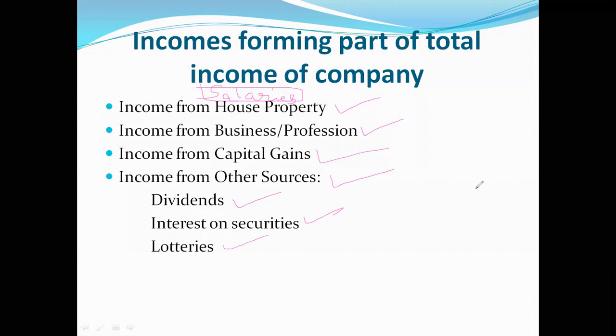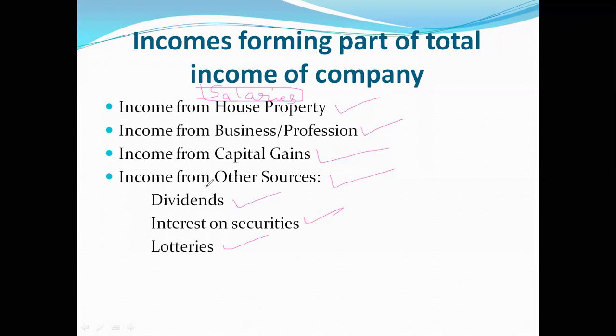Likewise, income from house property. You have to think that not only a house used for own purpose, but for rental purpose also, if any income is there, you have to take it into account. But you have to remember one point: if that particular house is used for business, that income from that house you should not take into consideration under this head.